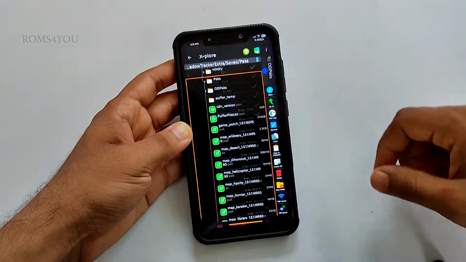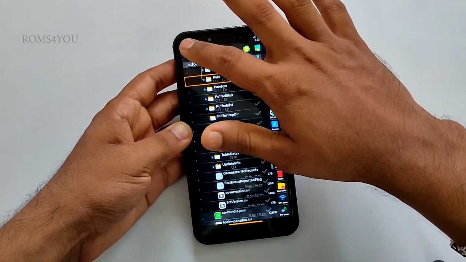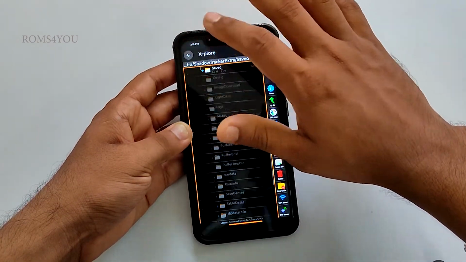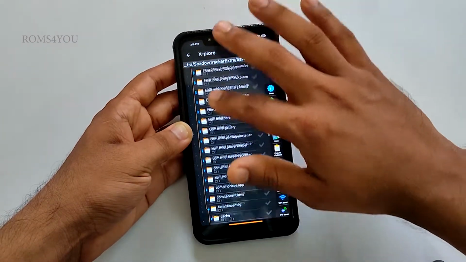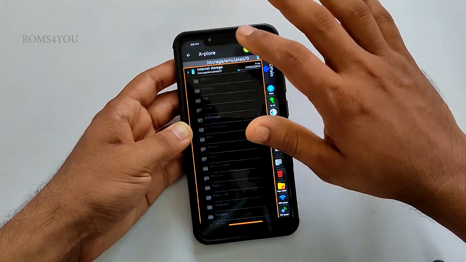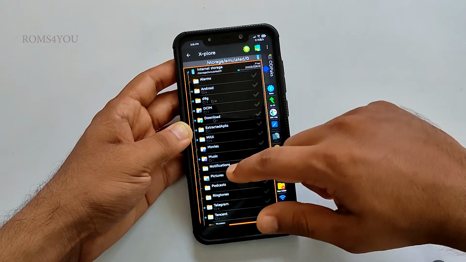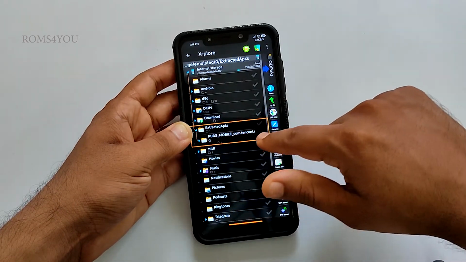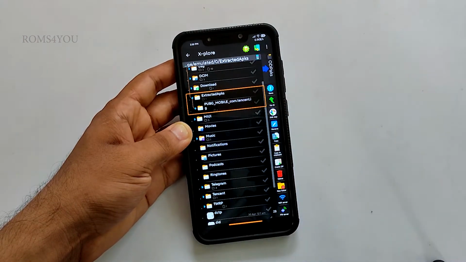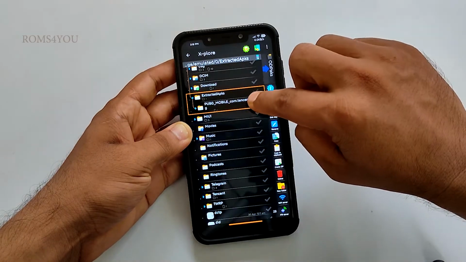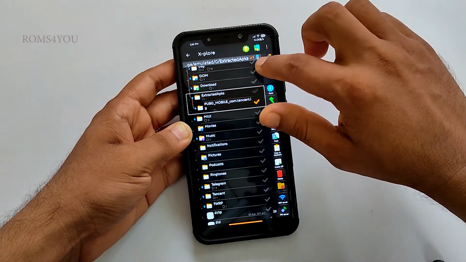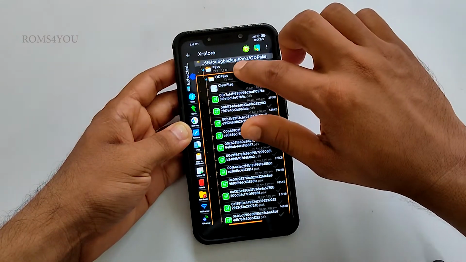Open Explorer again and select internal storage and select extracted APKs. Now tick the PUBG Mobile folder and select the blue arrow from the right top side, and select micro SD card.